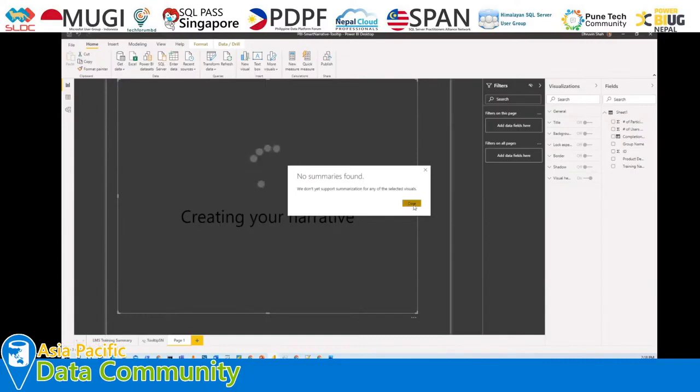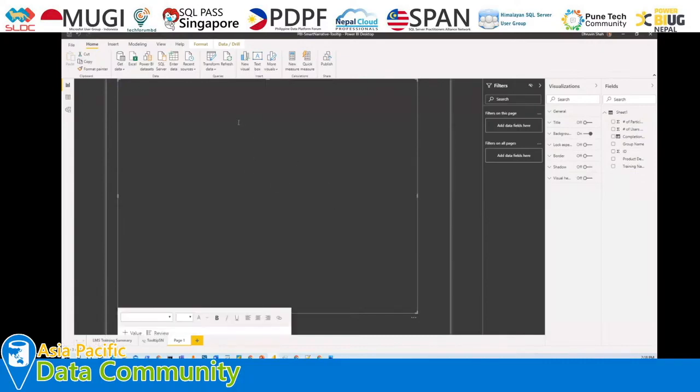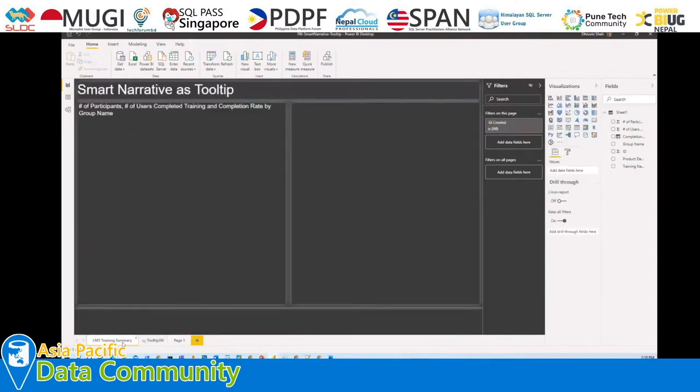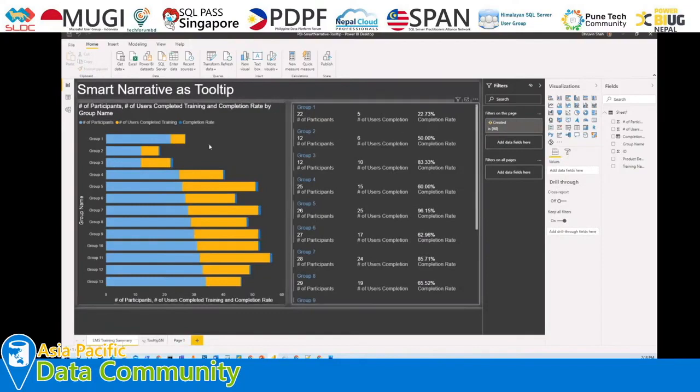Let me show you, and this will automatically draw some insights based on the data that you have. Now let me talk about what I'm trying to show here. This is organizational training data. So let's say for example there are different groups in an organization, and each group has some training that is to be conducted.